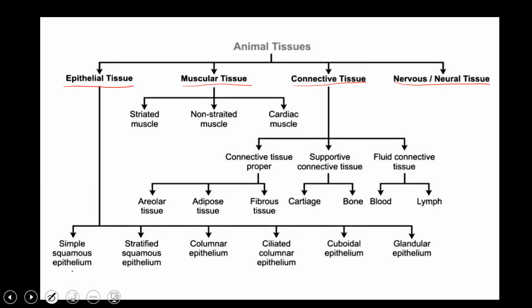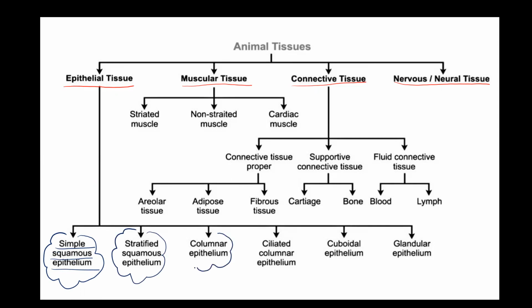Epithelial tissues are basically of six types: simple squamous epithelial tissue, stratified squamous epithelial tissue, columnar epithelial tissue, ciliated columnar epithelium, cuboidal epithelium, and glandular epithelium.